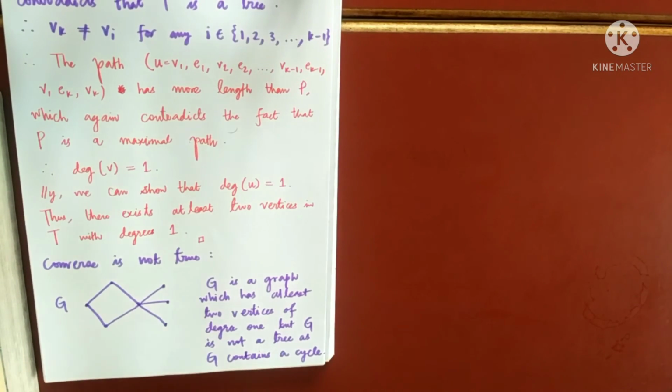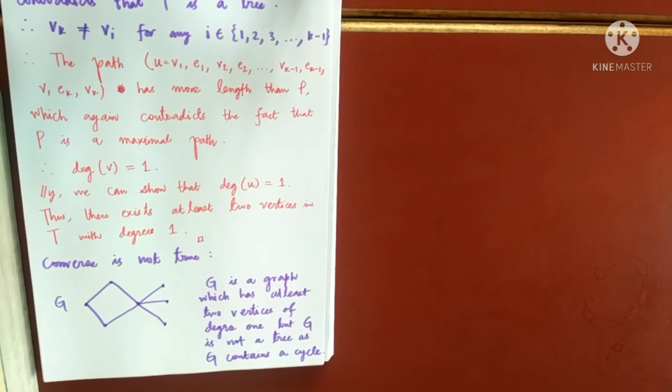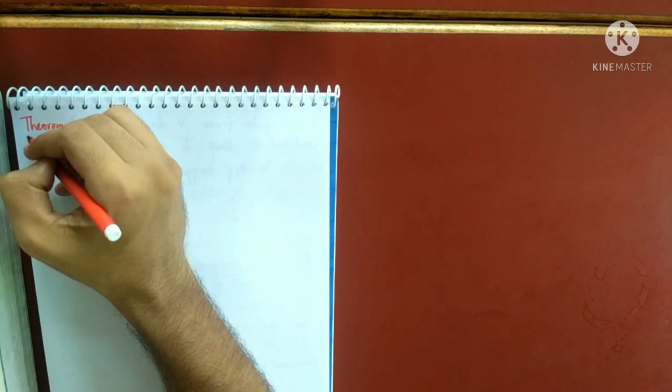So what is the third property of the tree, which I had explained in the last class? In any tree, the number of edges is 1 less than the number of vertices. Let me just write down the statement at least. So what is the third theorem based on trees? This is the third one.